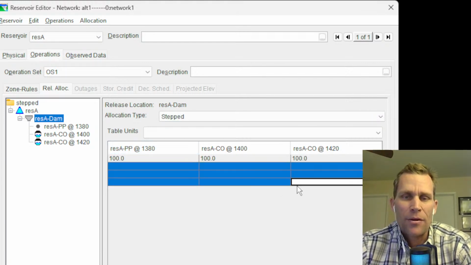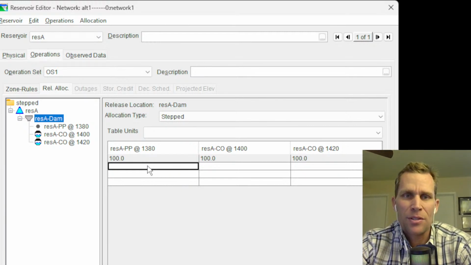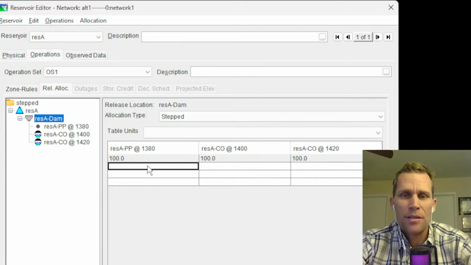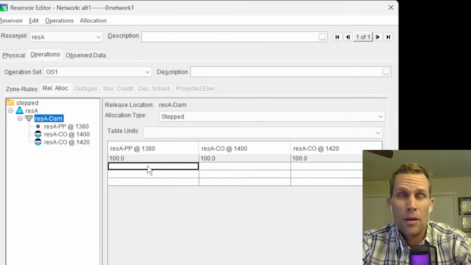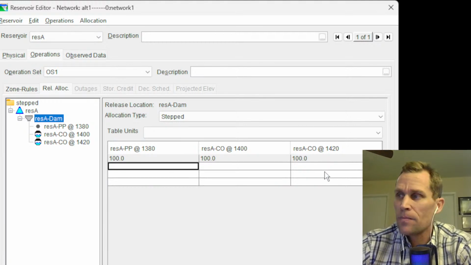Now this table right here is sort of similar to ResSim's explicit system storage balance method. So we can control at each step how the release is allocated between the different structures. So for instance, this top row here is sort of fixed at 100%, 100%, 100%.